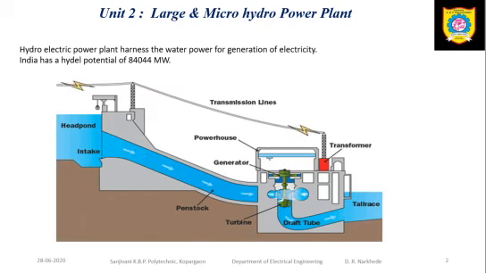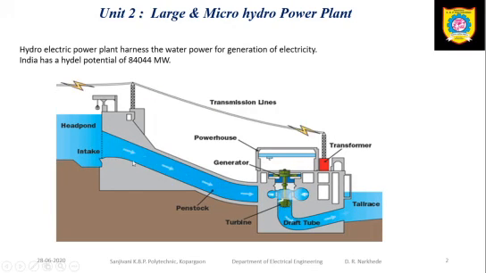Now for generation of electricity, I need to carry the water from a certain height to the depth. So for that purpose I am going to use the penstock. The penstock is a pipe. Mostly for the hydroelectric power plant we are going to use the penstock. The penstock will carry the water from your dam to the energy conversion site or up to the turbine blades. So this penstock is placed at an angle of 23 to 45 degree.